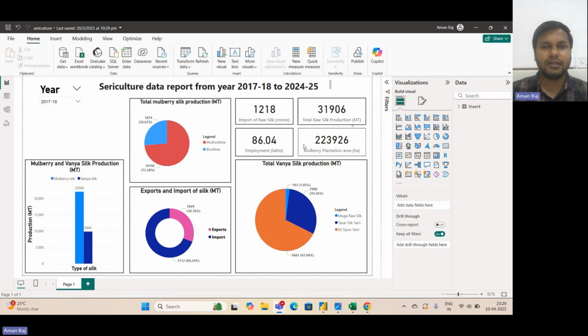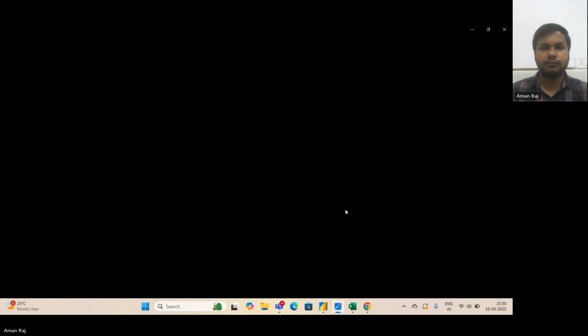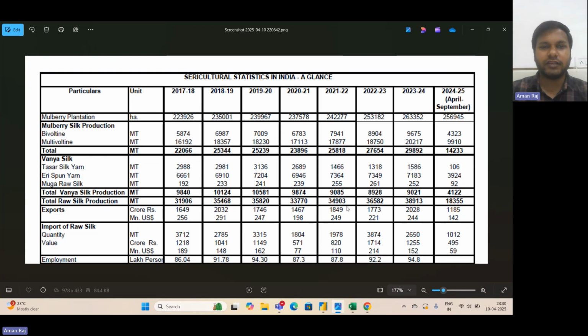So as you can see, this is a Power BI dashboard on which I have summarized the year-wise data of the silk production in the country. Before proceeding, let us go back and look at how the original data was. This is the original data which was available on the website, which was in PDF format. Now this data was converted into a tabular form in Microsoft Excel.